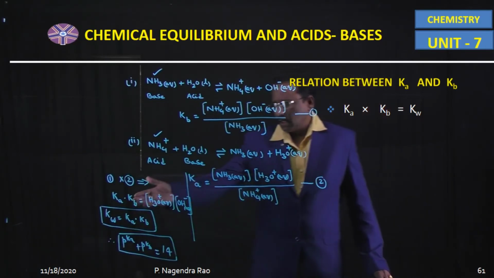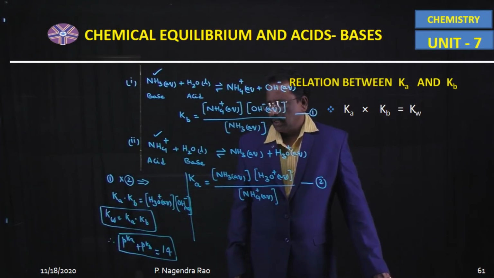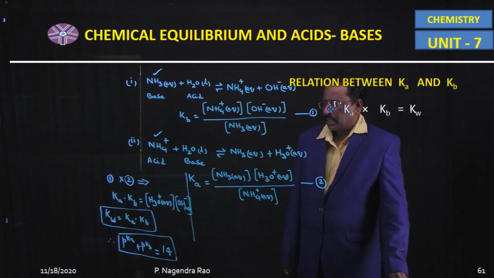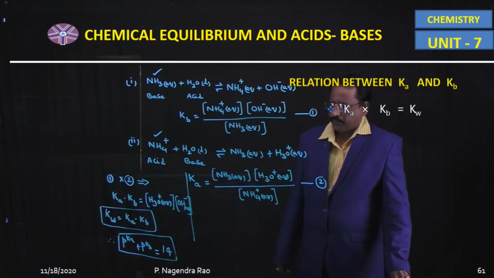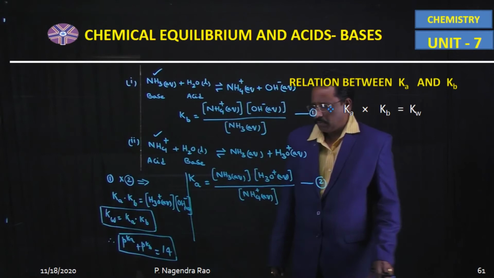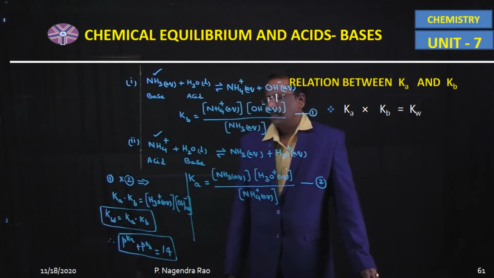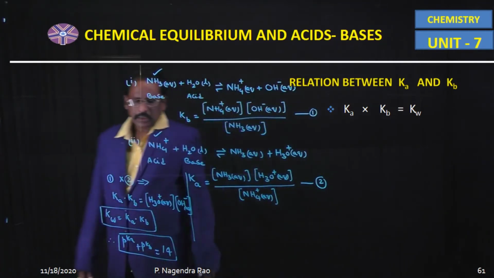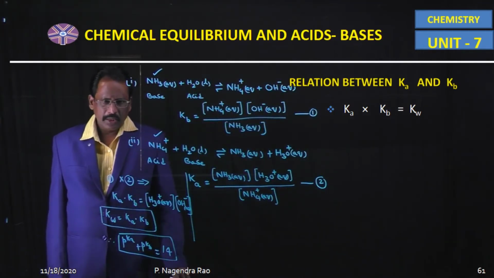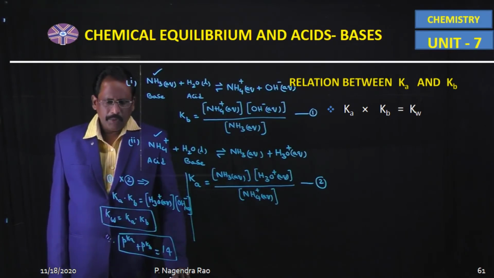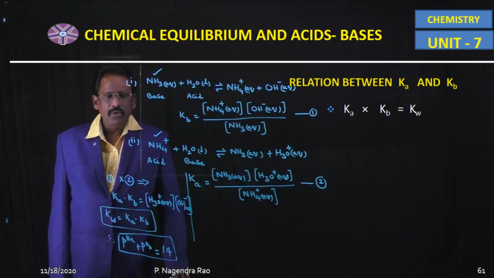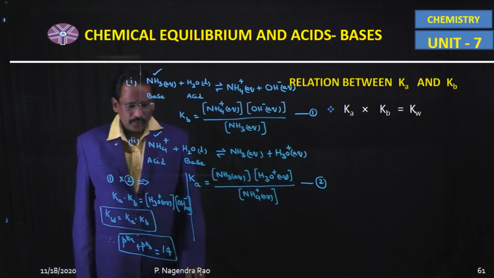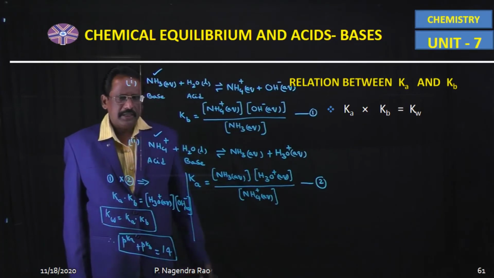Apply minus log on both sides. Minus log Kw is equal to minus log Ka minus log Kb. Minus log Kw is nothing but pKw. So the relationship between pKa, pKb and pKw is pKw is equal to pKa plus pKb.